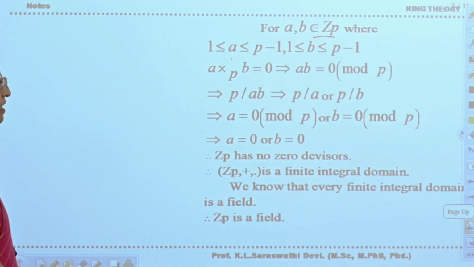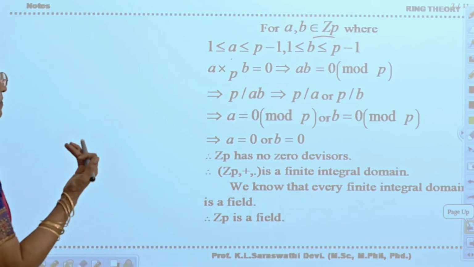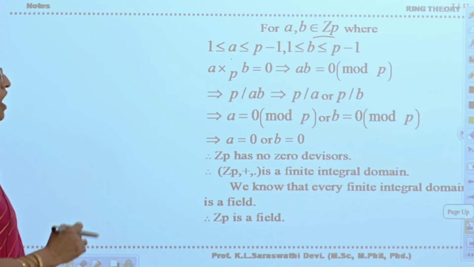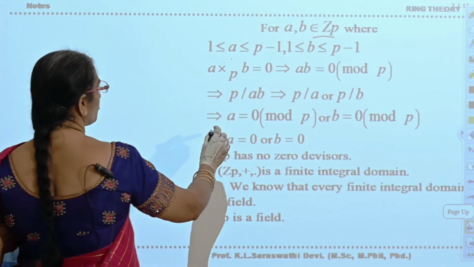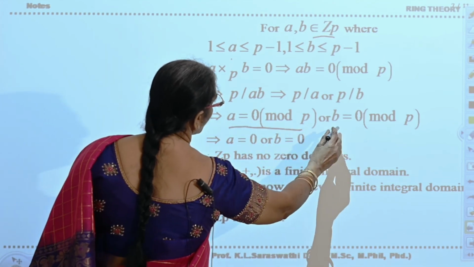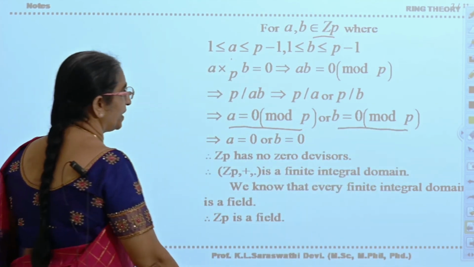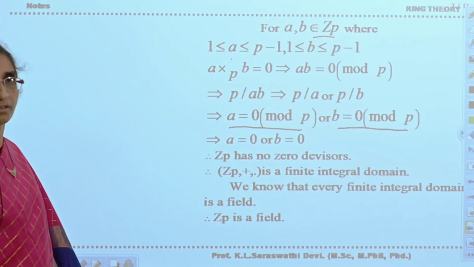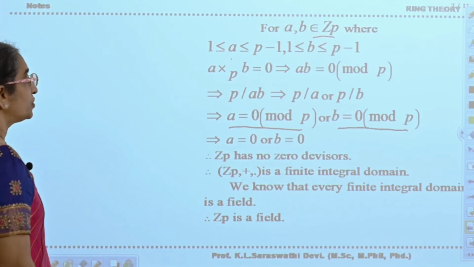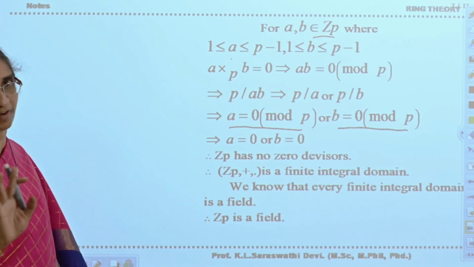That means p is a divisor of ab. p is a divisor of ab means p may be a divisor of a or p may be a divisor of b. That means a is equal to 0 mod p or b is equal to 0 mod p, that is, either a is equal to 0 or b is equal to 0. That means Z_p has no zero divisors.